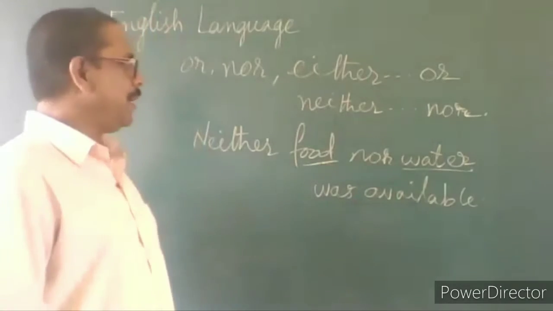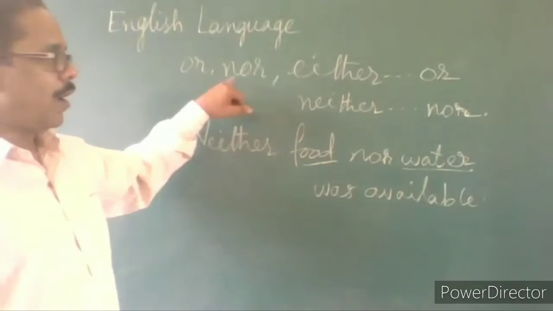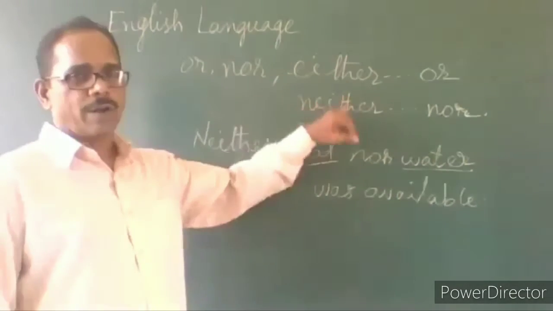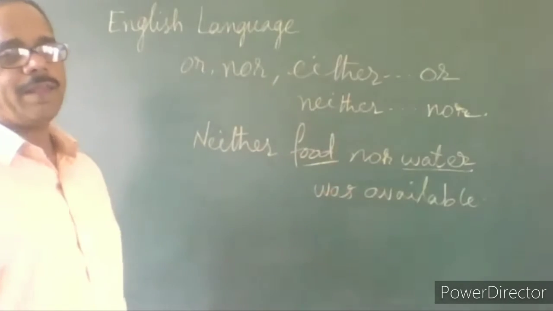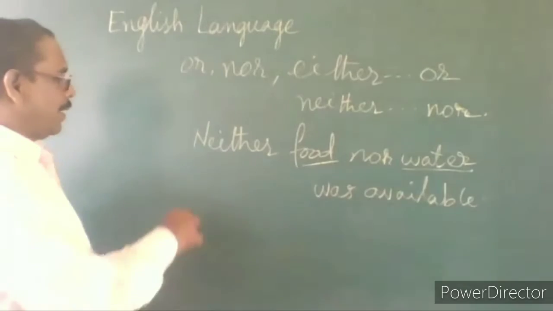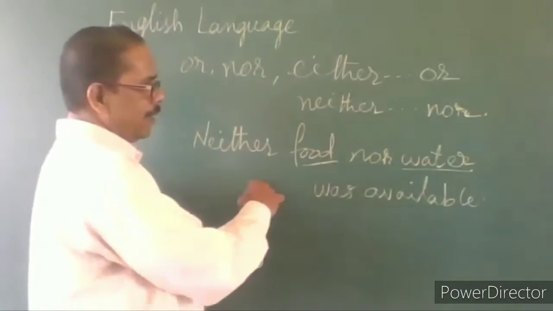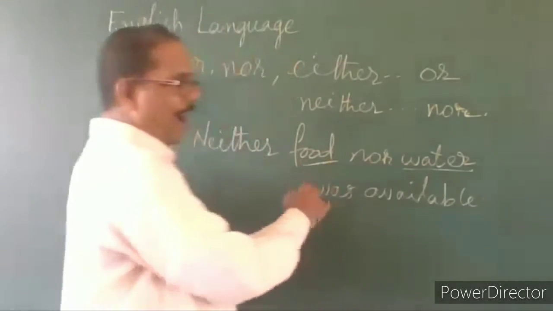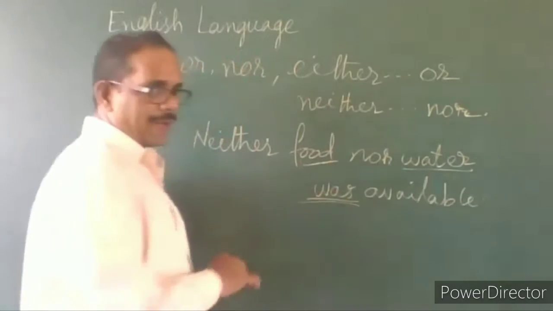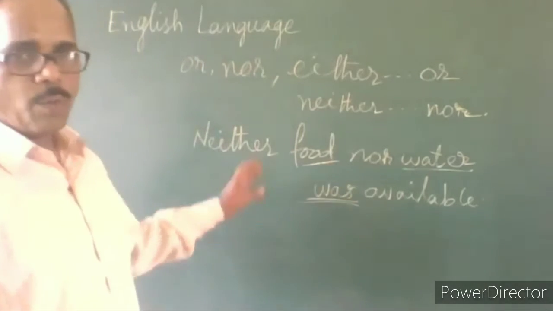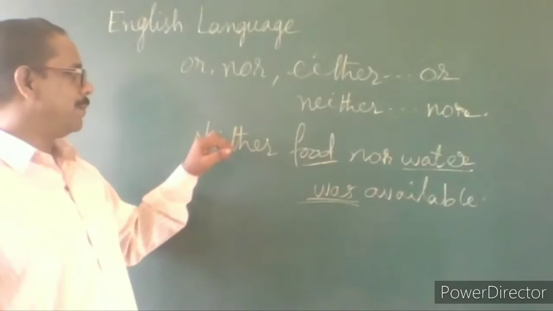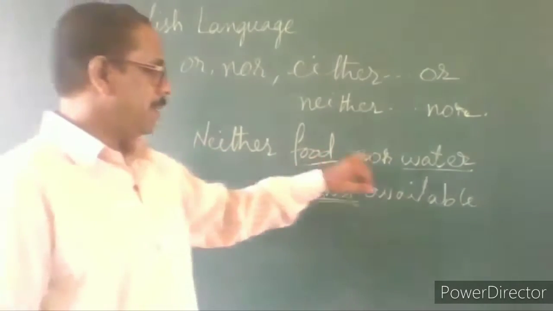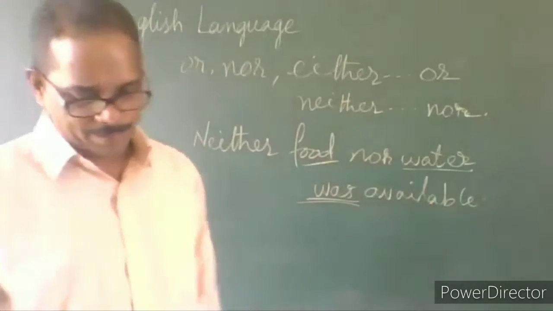But when we are using any of these words, or, nor, either or, neither nor, then we are taking a singular verb. Neither food nor water was available, not were available. It should be was available. Why? Because neither was coming. Neither food nor water was available.